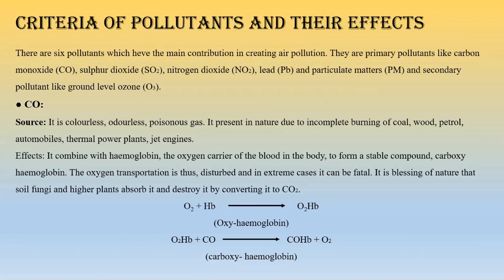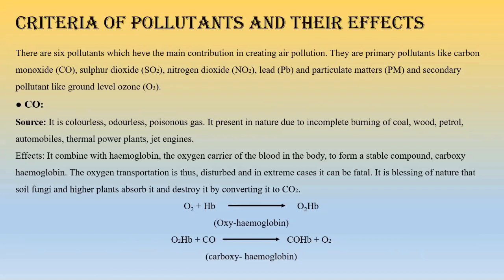There are basically two types. Now, apart from these two types of pollutants, right? There are several other types of pollutants. Now, what are these other types of pollutants? Basically, there are six types of pollutants, or six pollutants rather, which are combinedly known as criteria pollutants. Okay, now these are very much harmful to us, and they play the lead role in creating air pollution. Okay, so they are the main villains, right? So we need to see who the villains are, right? So these criteria pollutants are the main villains of the environment as far as air pollution is concerned.